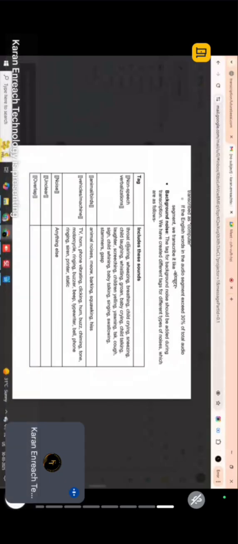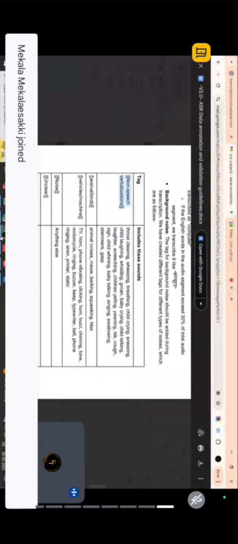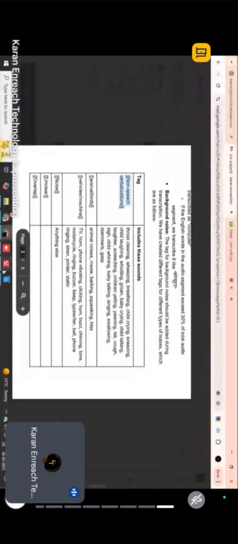In case the audio has noises like throat clearing, wheezing, breathing, child crying, swallowing, like that, you have to give this non-speech verbalization tag exactly at that part where the speaker is making these kinds of noises. Say, for example, if the audio is "hi, how are you, and then what are you doing", then you have to give that tag exactly where that speaker is coughing. So you have to copy paste it exactly there.